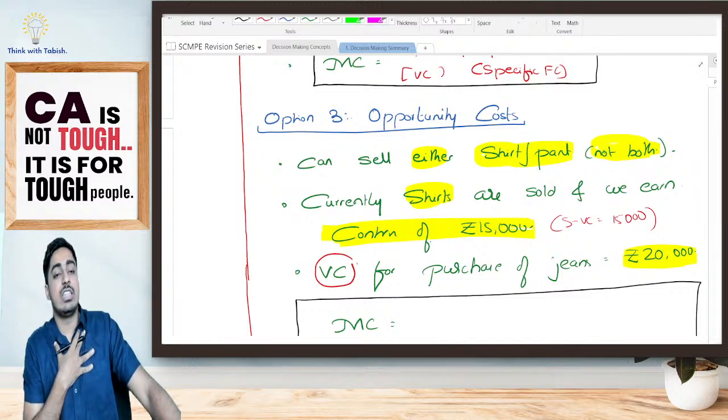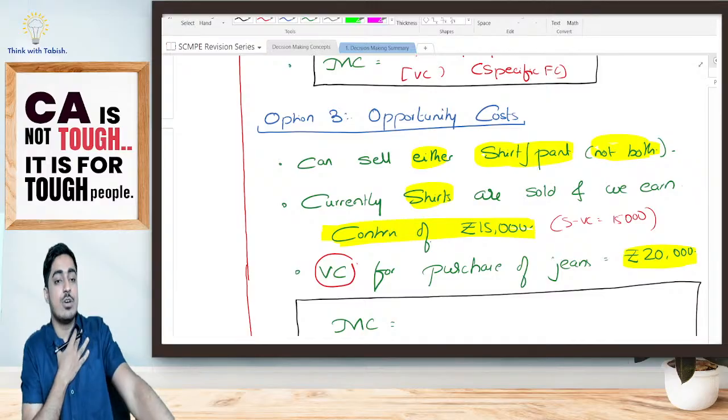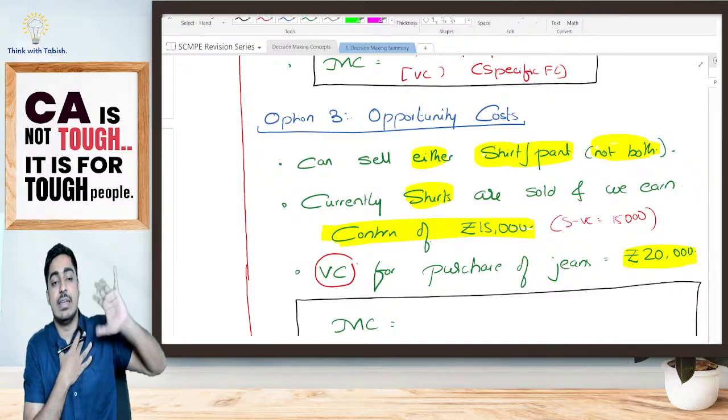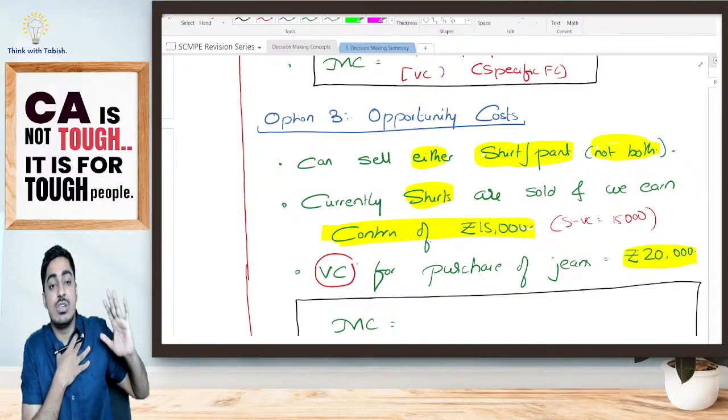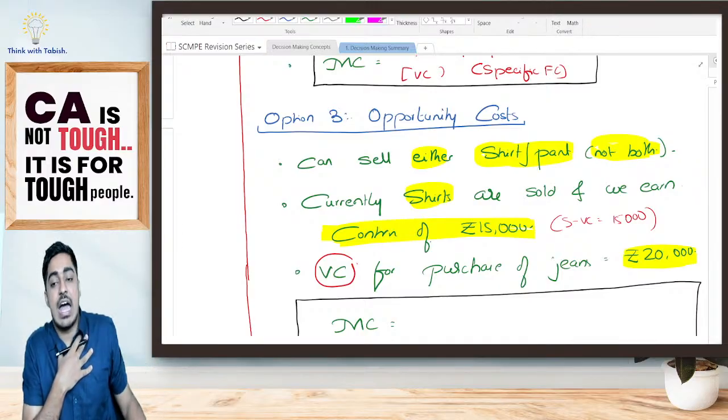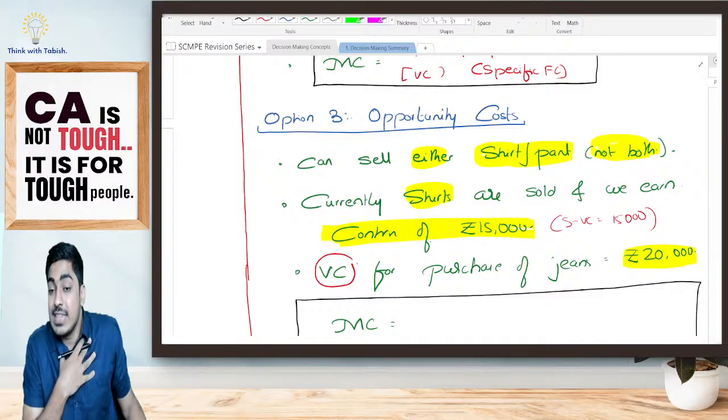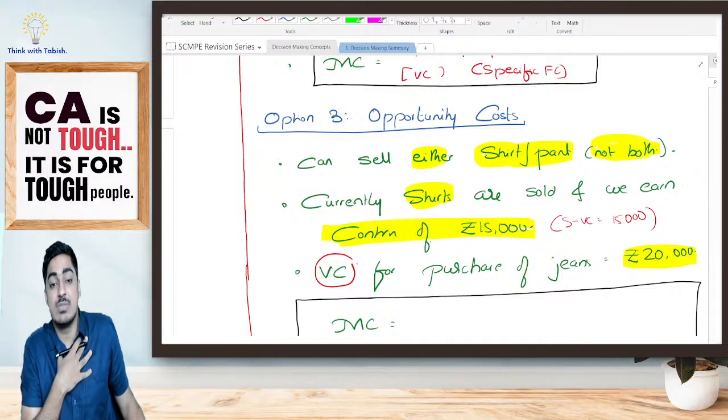If I get 20,000, will I be selling? Is it fine? If a customer comes and says, okay, I will purchase your jeans for 20,000 rupees, are we fine with that? Are we okay with that, students? No, we are not okay with that. What is my marginal cost, students?